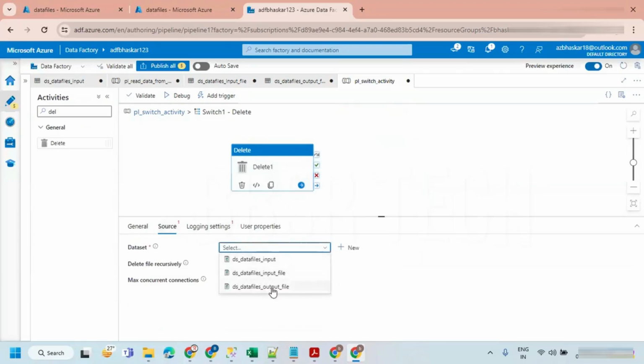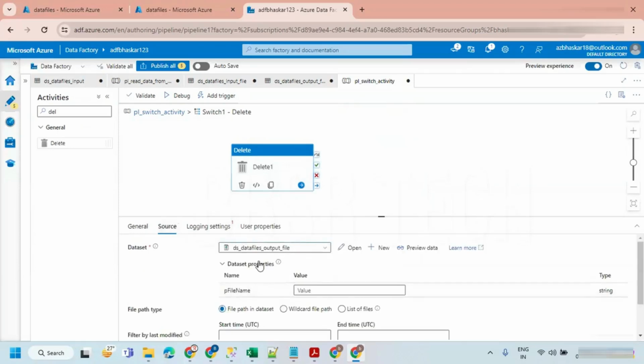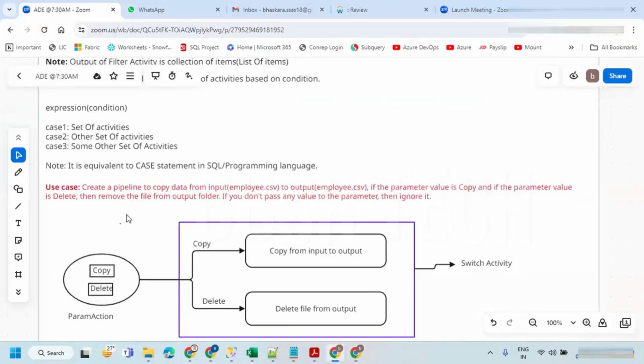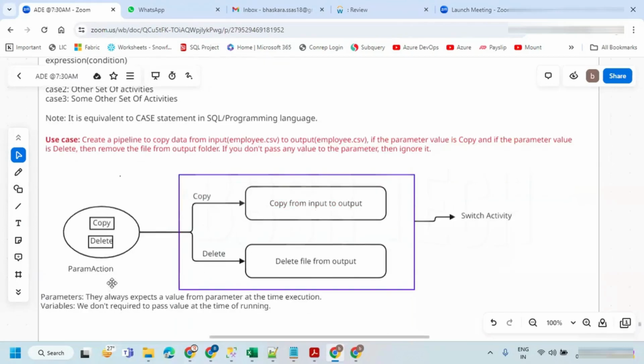From the output, I want to delete it. You're getting my point? From the output directory, I want to delete it. So if the parameter value is delete, then remove the file from the output folder. If you don't pass any value to the parameter, then just ignore it.